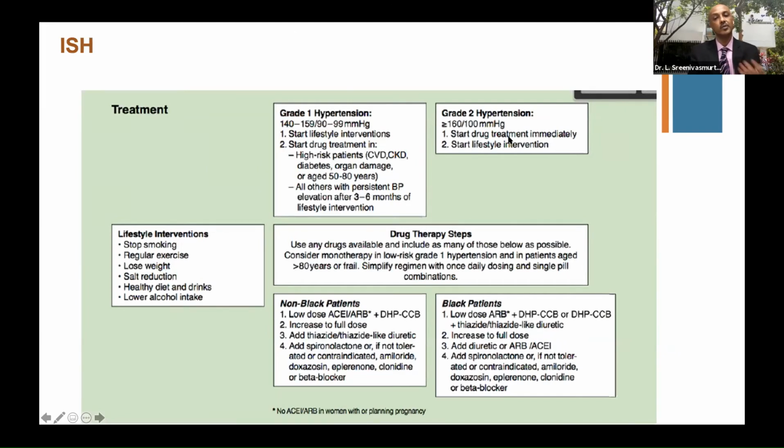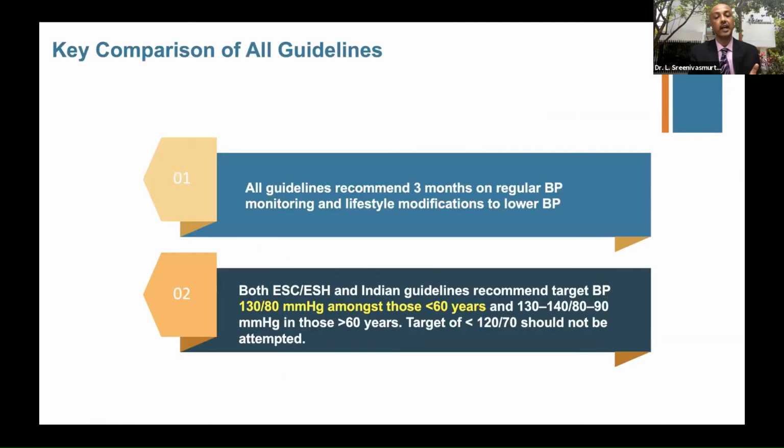In grade 2, you start drug therapy with lifestyle. And what are the drugs? They are divided into non-blacks and blacks. We'll not get into these details, but the left side is most important, which most of us neglect, about the lifestyle interventions, which we fail to do in most of our patients: the smoking, exercise, weight loss, salt reductions, alcohol intake, and healthy diet and exercise.